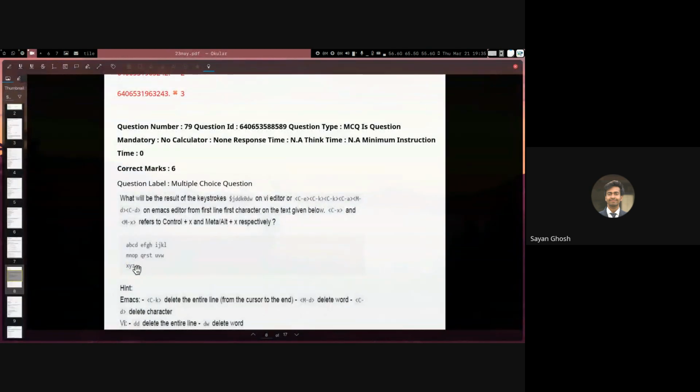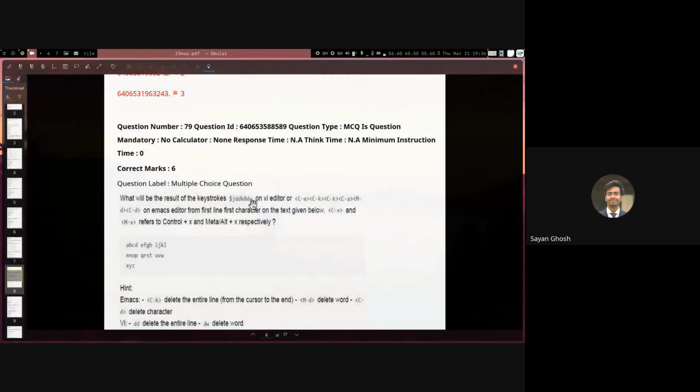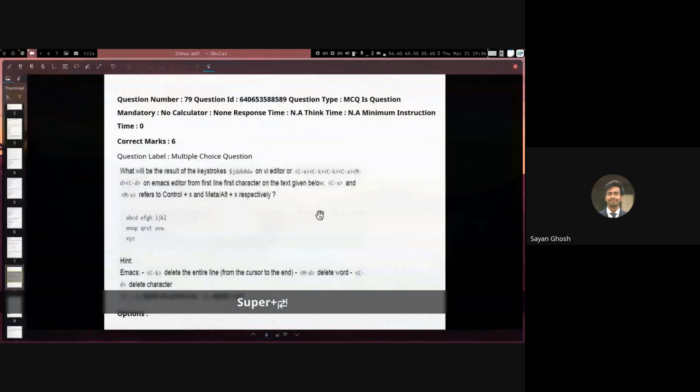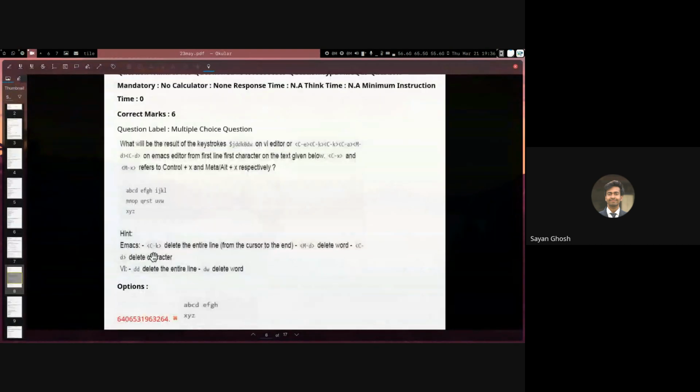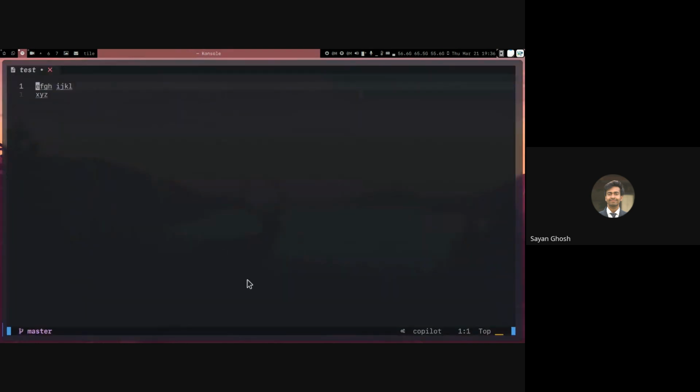After that, we have K and then 0. K means go up one line. Because this line is now not there, we will go up to the first line, and 0 means go to the starting of the line, opposite of dollar. So if I do K and then 0, now we are at the first character of the first line. Then we have DW. DW means delete a word. So it will delete the word ABCD. So the only thing left will be EFGH, IJKL, XYZ. We also have the hints given here about what each character does. And the answer obviously is this one, EFGH, IJKL, XYZ.